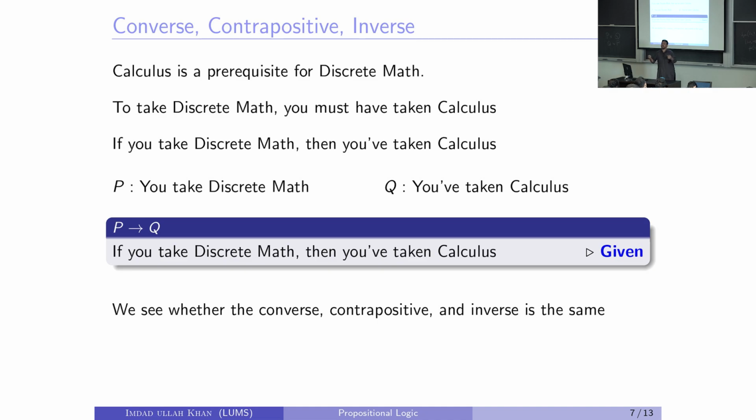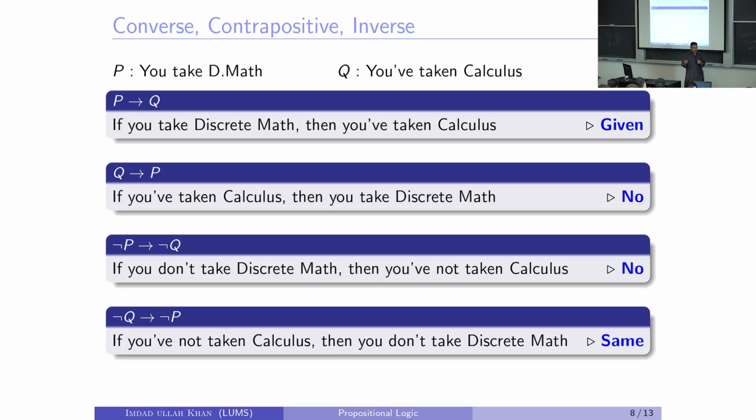Again, if you think of its converse and contrapositive and inverse, things will become quite clear. This is the converse of it. If you have taken calculus, then you must be taking discrete math. That's not true. Right? That's just not true, right? Law school students, calculus is supposedly a university core, right?